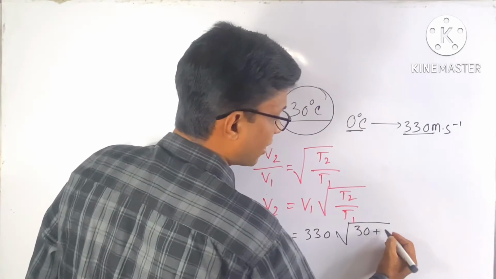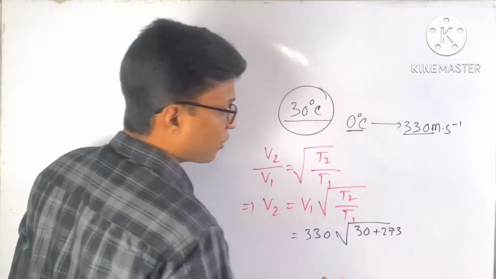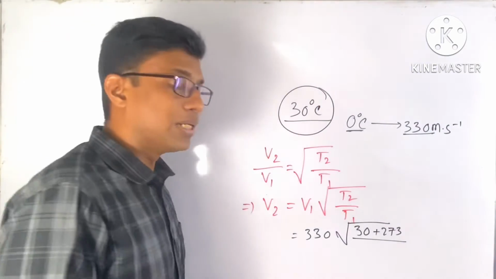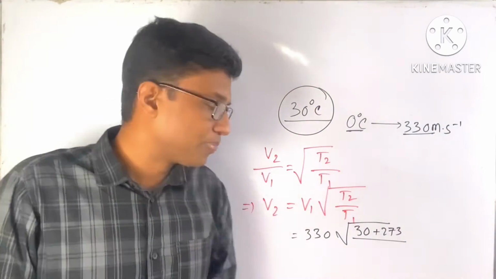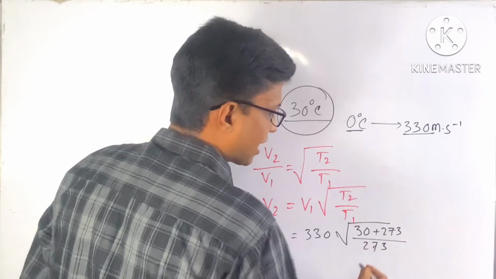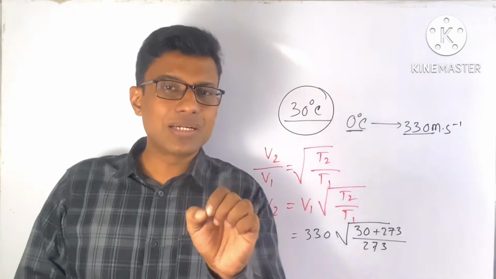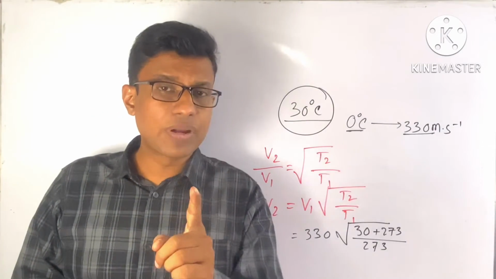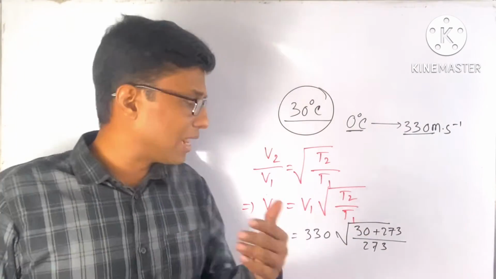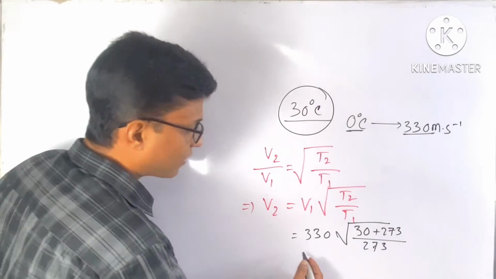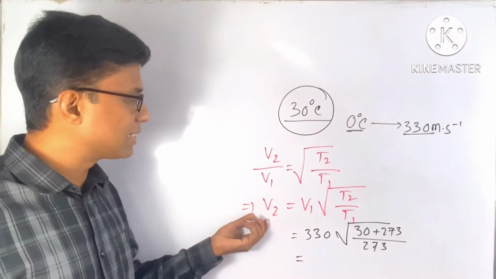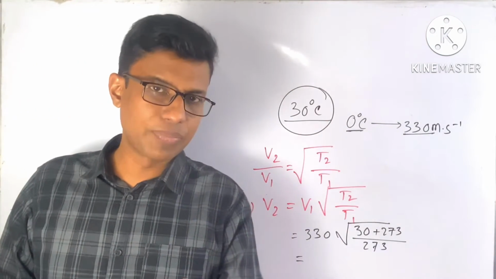But we have to convert this to Kelvin. So you have to add 273 to make it Kelvin. And what is T1? T1 means 0 degree centigrade temperature. So you can't write there 0 degree centigrade. 0 degree centigrade means 273 Kelvin. As students, you have to use the standard unit of temperature, and the standard unit of temperature is Kelvin. So you have to add 273 with the centigrade scale to convert it to Kelvin. After doing this calculation, you can get the result. The result is the velocity of sound at 30 degrees centigrade temperature. Okay?